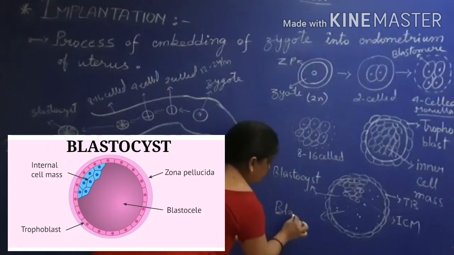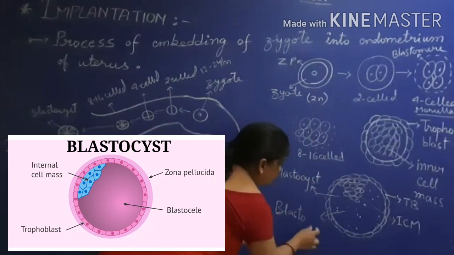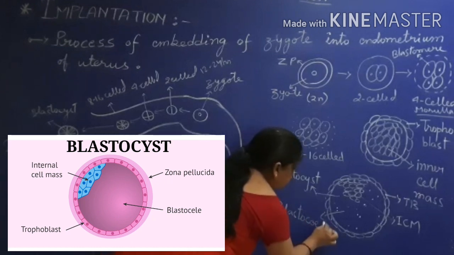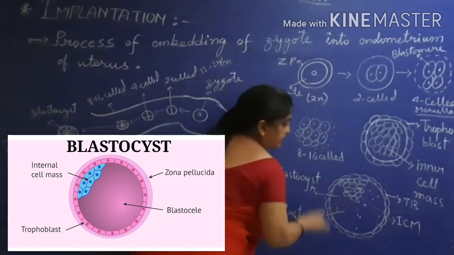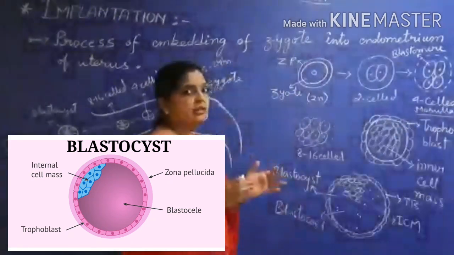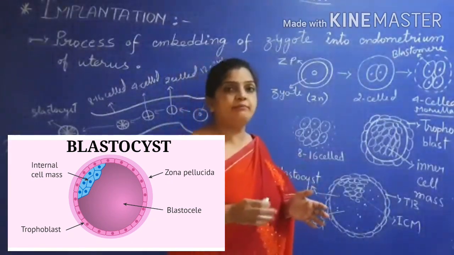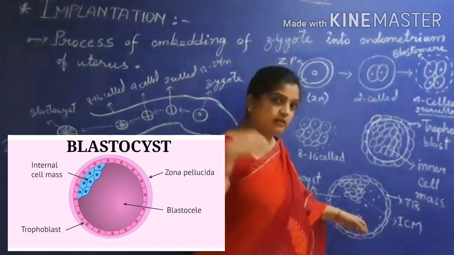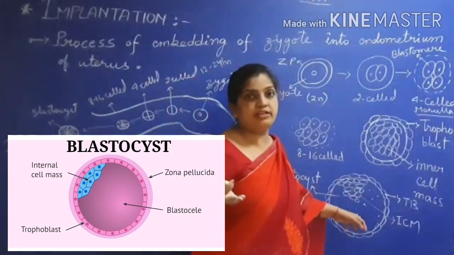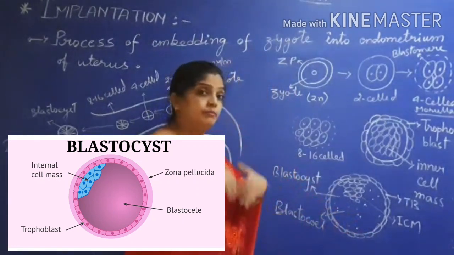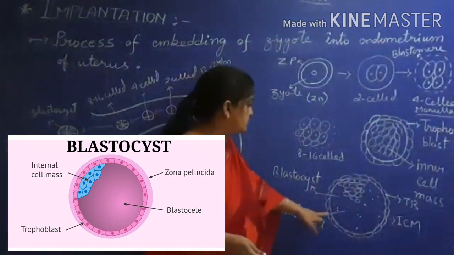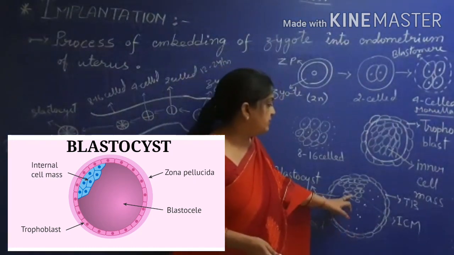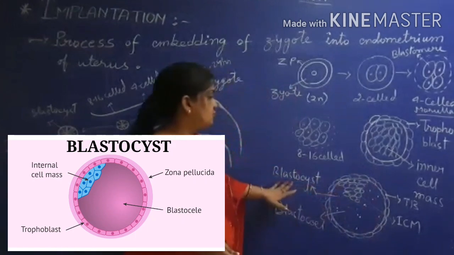Coel means coelom, you know it. Coelom means cavity. So your cavity is formed, and this cavity is filled with a fluid which is called amniotic fluid. Later, in the later developing part of the fetus when the pregnancy persists, it becomes more developed. This portion is called the blastocoel, and this whole structure is the blastocyst.